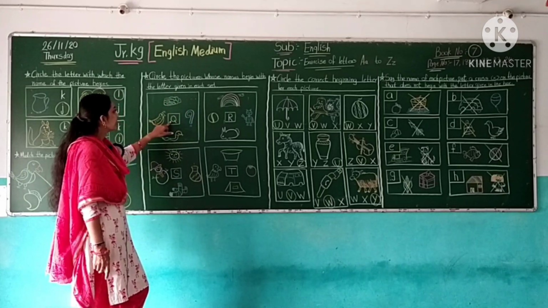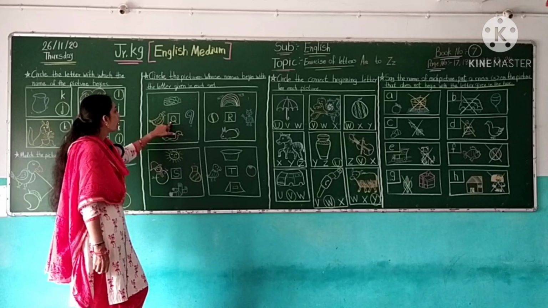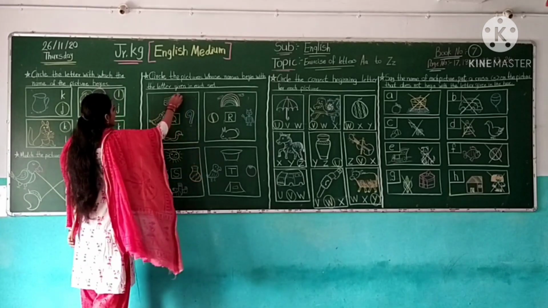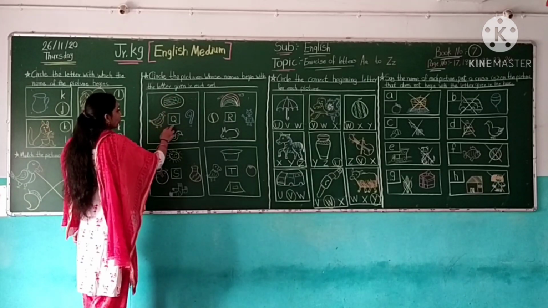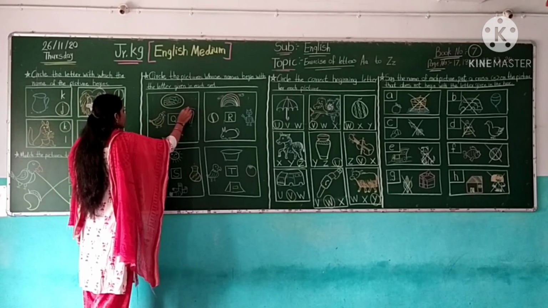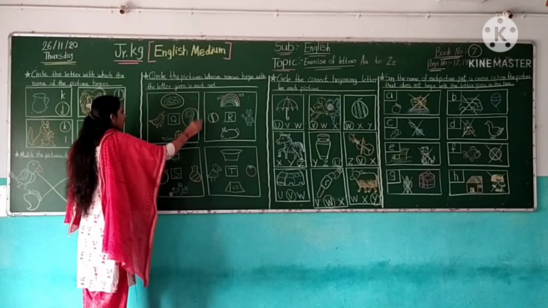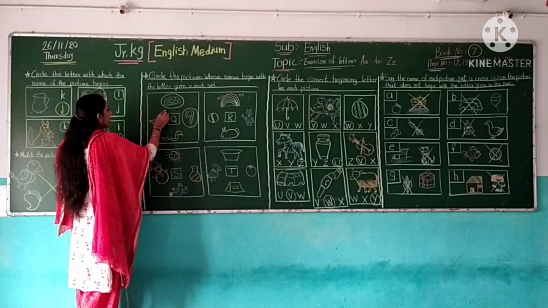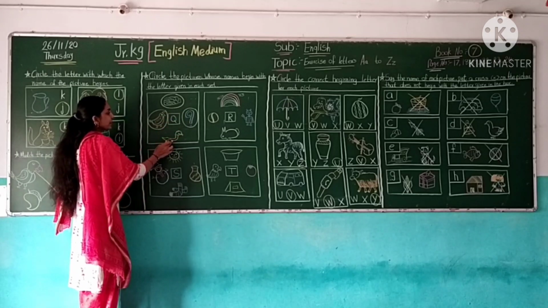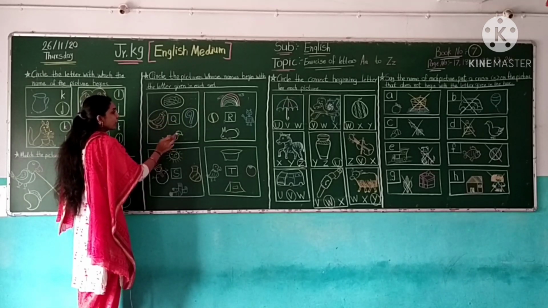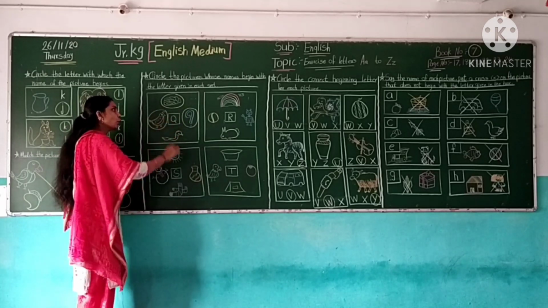Okay, this letter is Q. Q for quit. So circle the picture. Next, Q for question mark. So circle the question mark. Q for quill. So circle the picture. This picture is snake. Snake does not start with the letter Q.